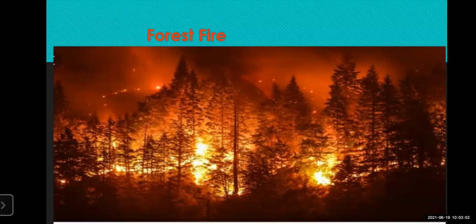Do people go over there and put the fire in the forest? It is not that way, students. So how does it happen? How does the forest get a fire in this much quantity? The fire can be caused by lightning strikes. Sometimes there is a lightning strike, and sometimes there is a combustion due to the hot, dry temperature.